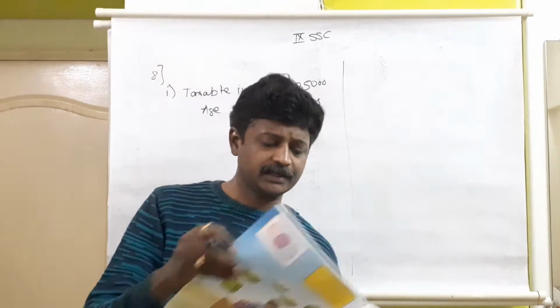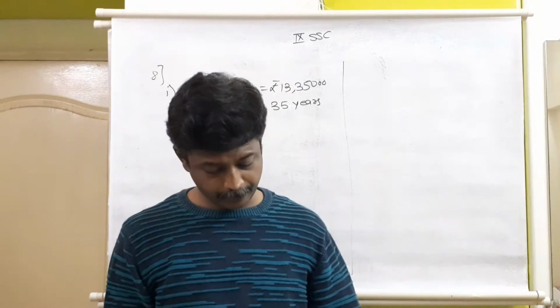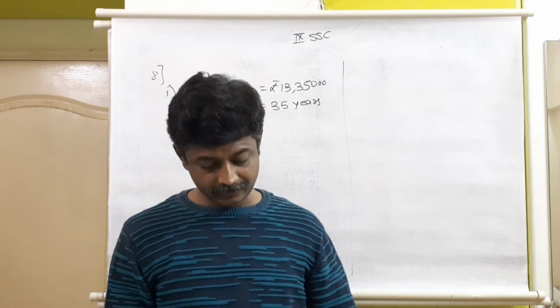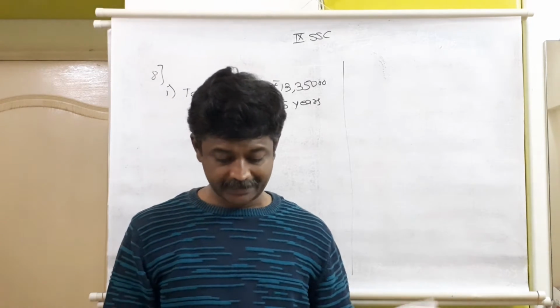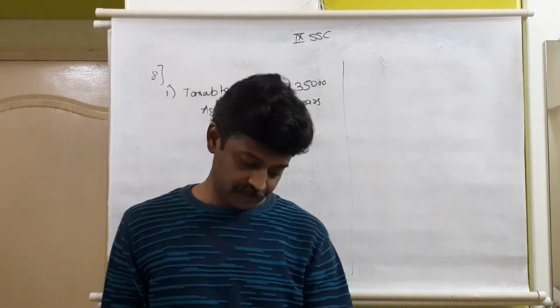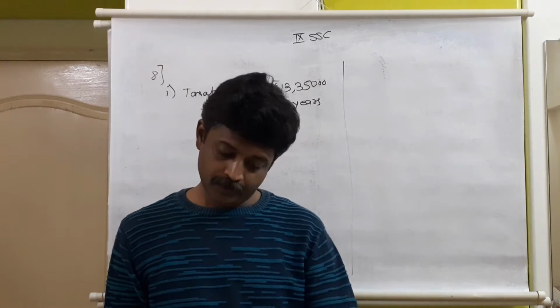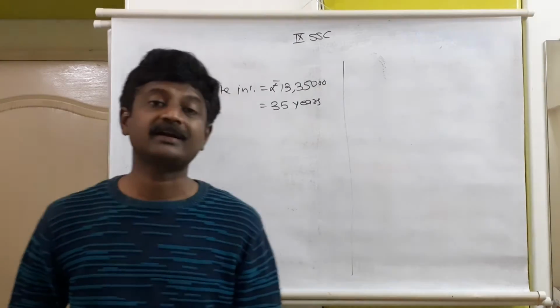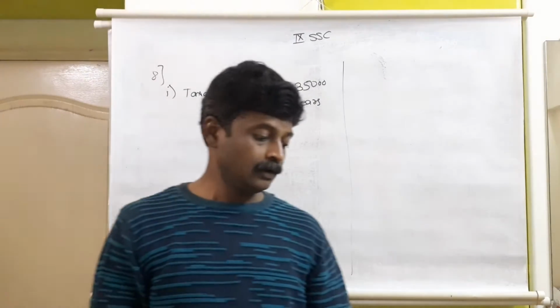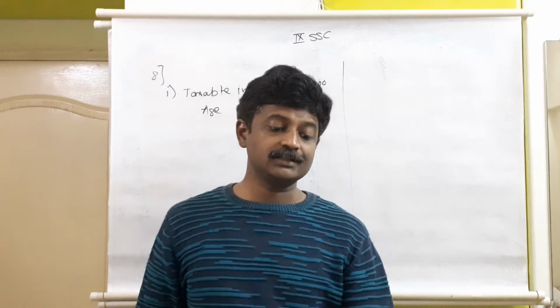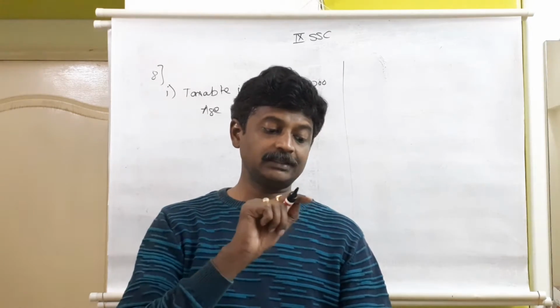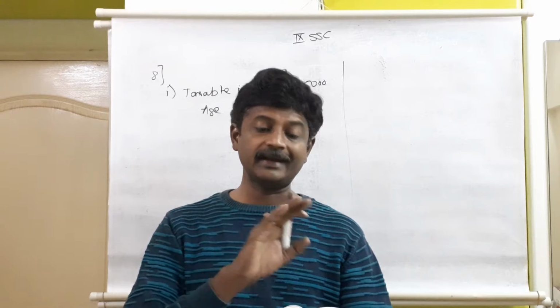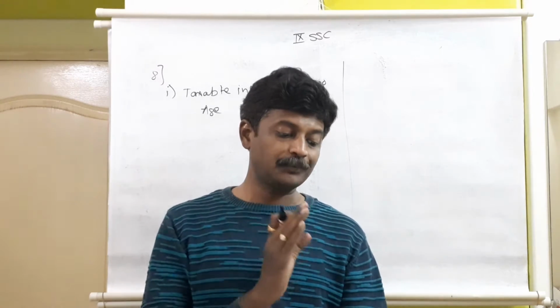For more study, you can come back to page number 102 in my textbook, where we learned about the tables at the beginning. Table 1, individuals up to age 60 years: taxable income slab up to 2.5 lakh, nil, no tax.